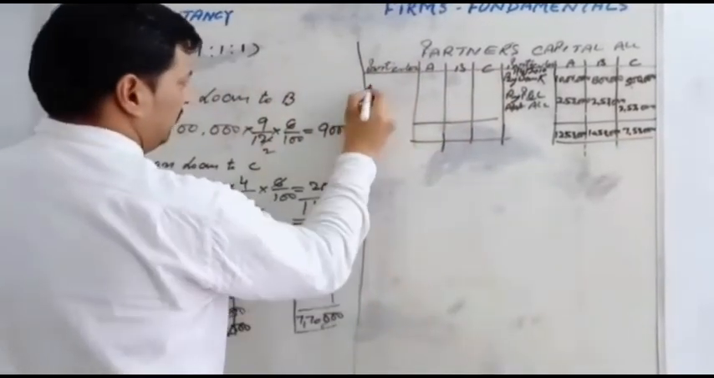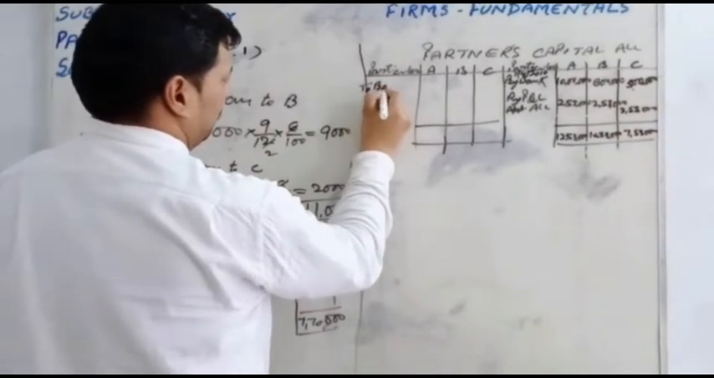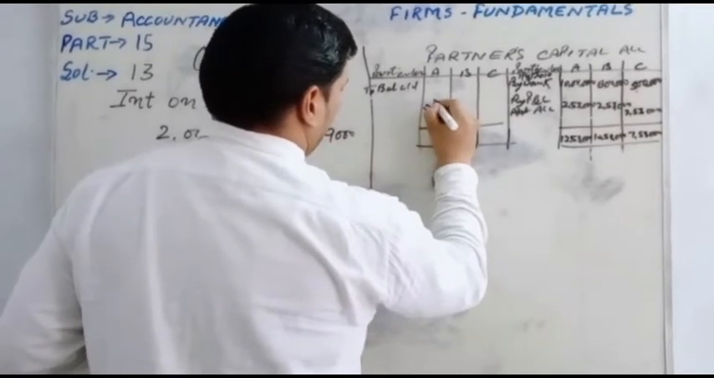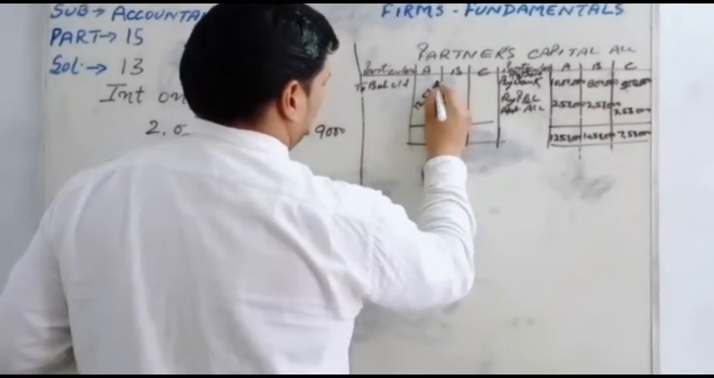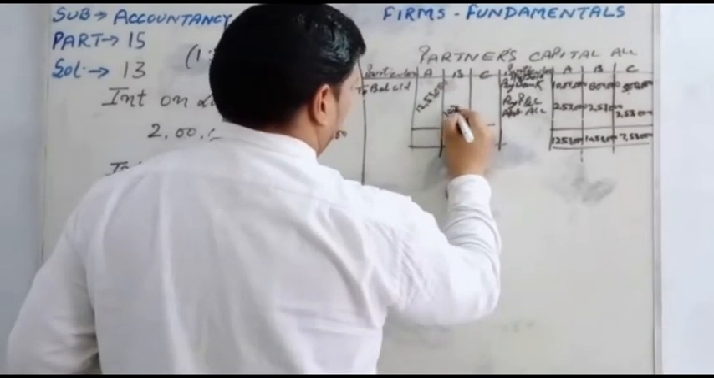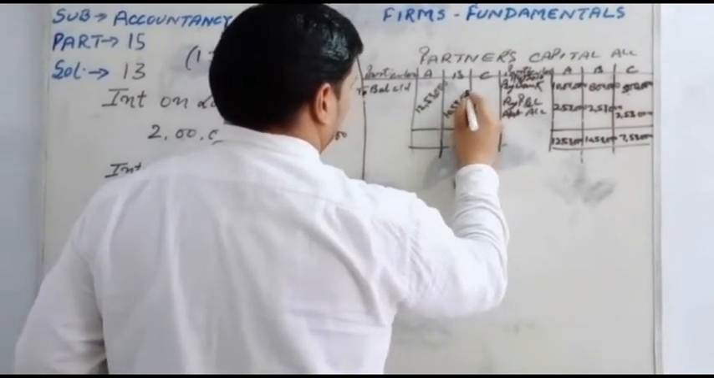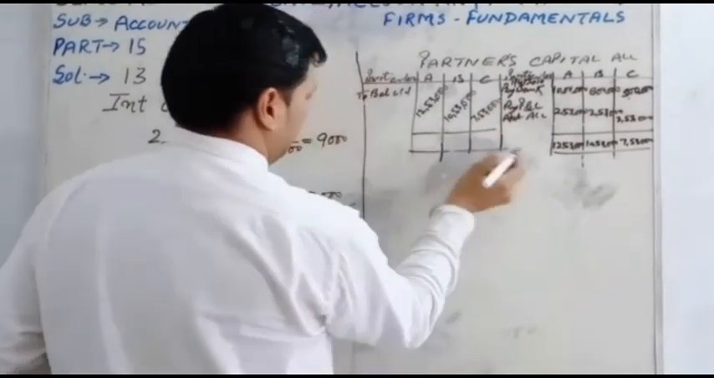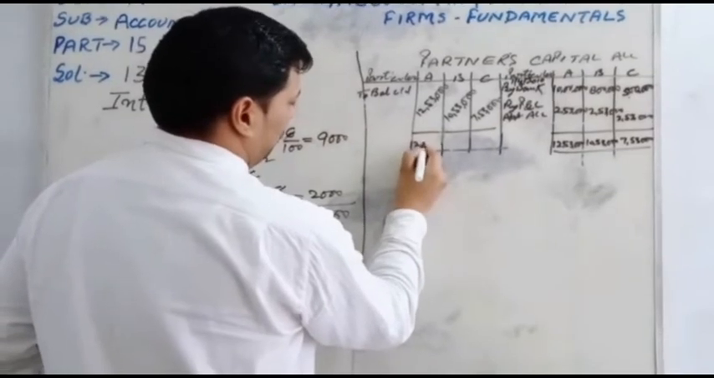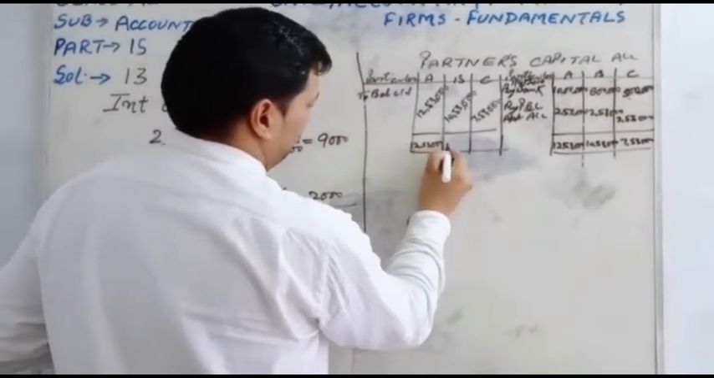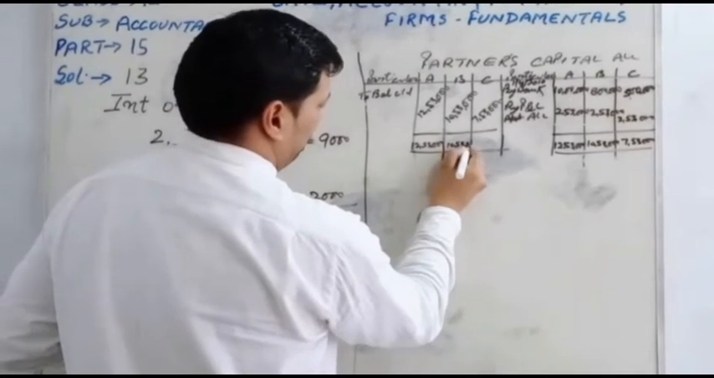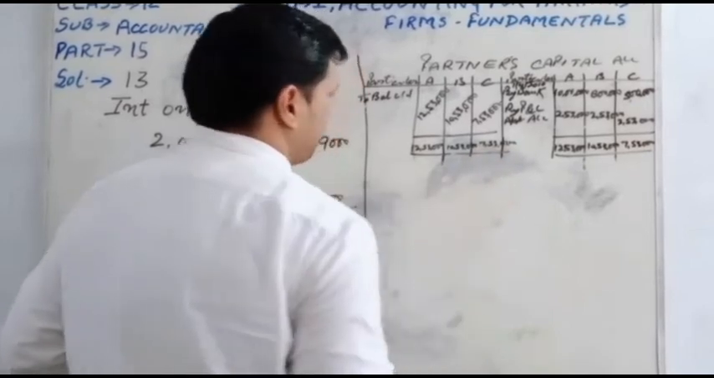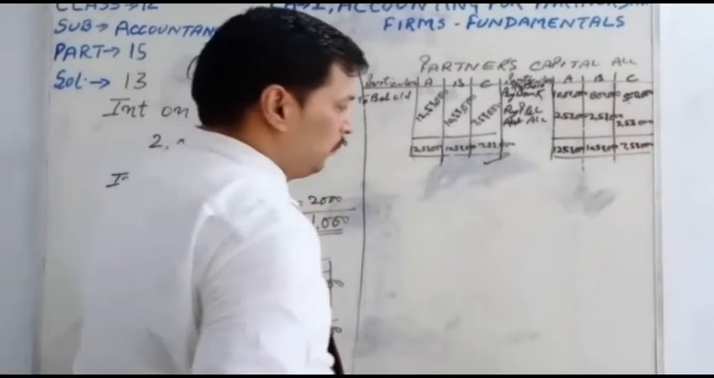Clear, students? Here we will transfer the balance to balance c/d: 12,53,000, 10,53,000 and 7,53,000. The same balancing will be on the other side: 12,53,000, 10,53,000 and 7,53,000. The partners' capital account is completed.